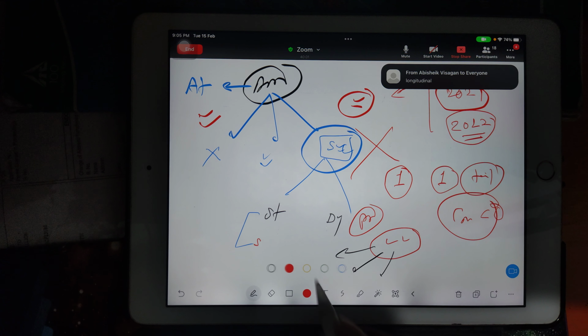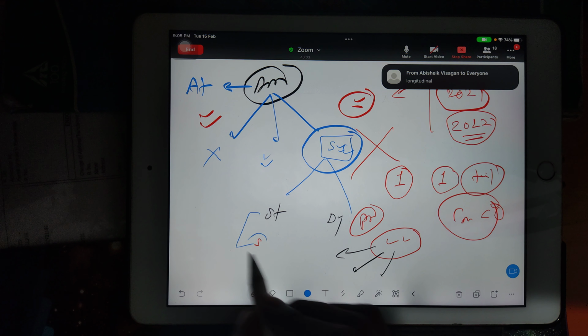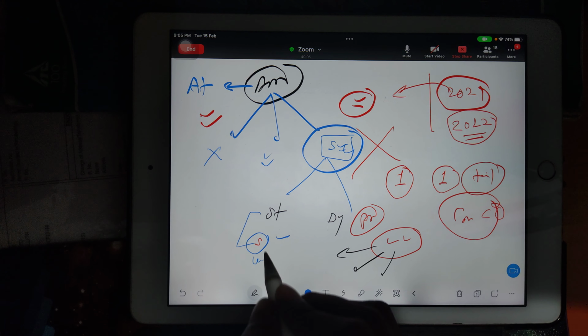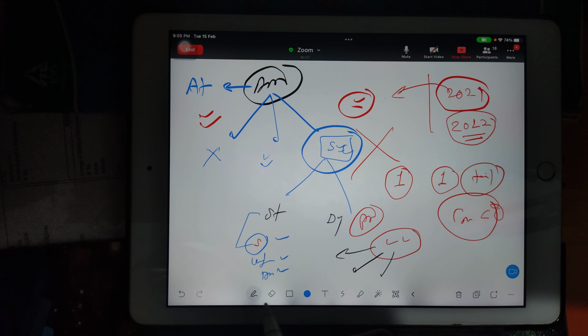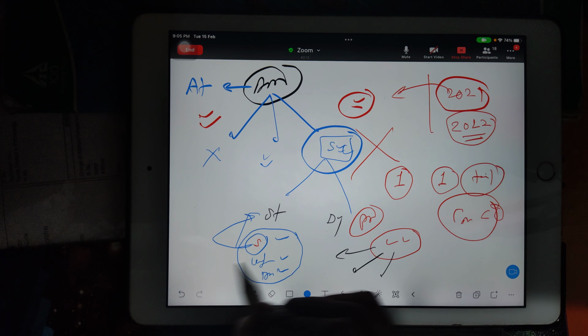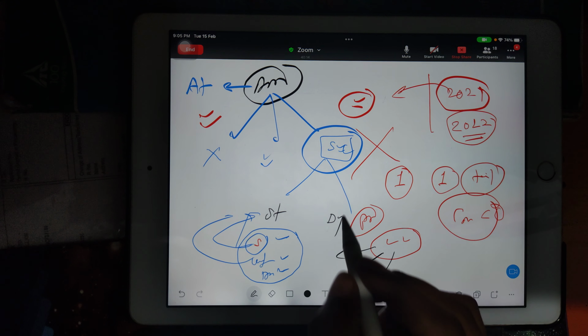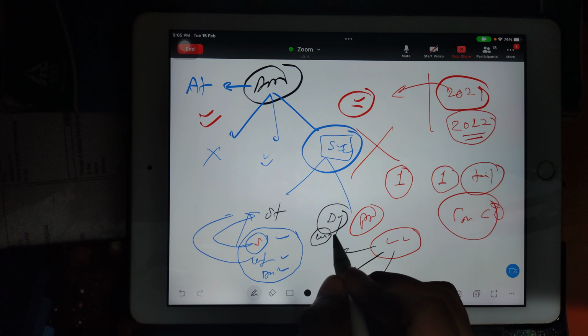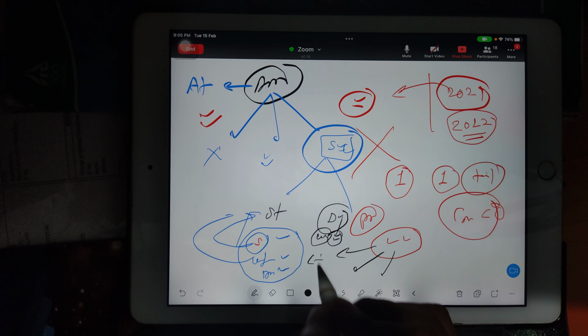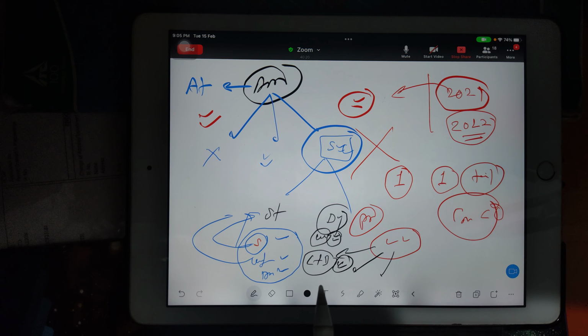So we have longitudinal, we have lateral, and we have directional. In all these three, we have to discuss static stability. But when it comes to dynamic stability, longitudinal dynamic stability we have to study separately, and lateral plus directional we have to study separately.